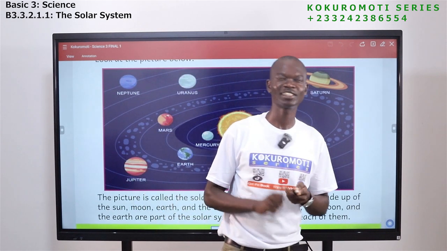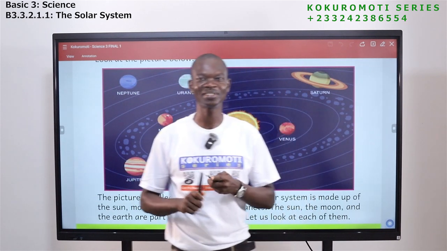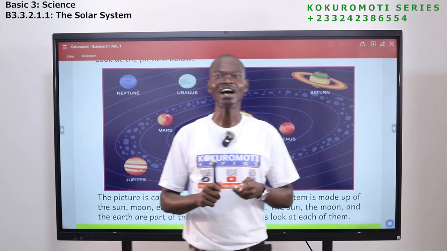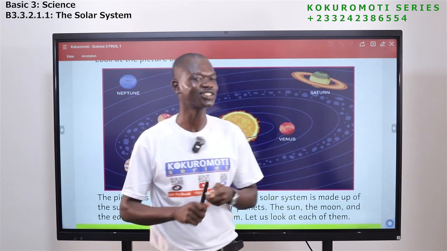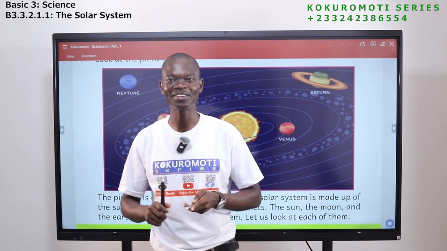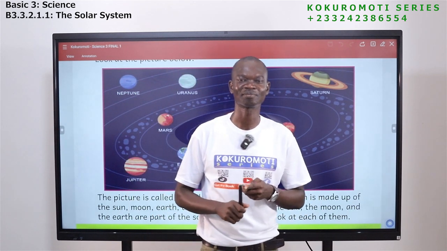Mercury, Venus, Earth, Mars, Jupiter, Saturn, Uranus, Neptune are the planets of the solar system.